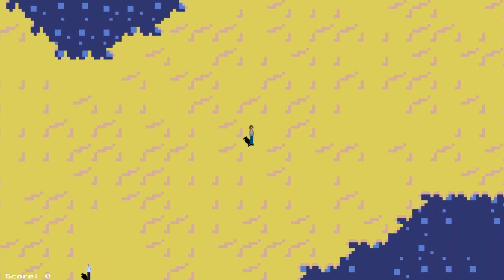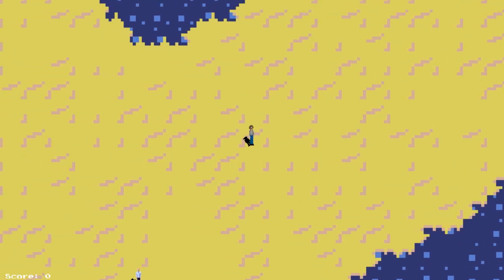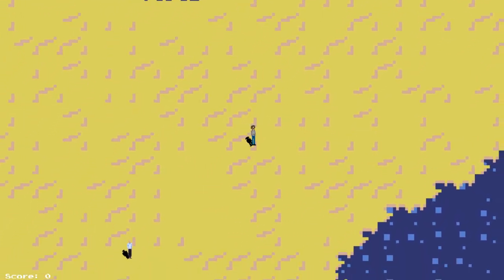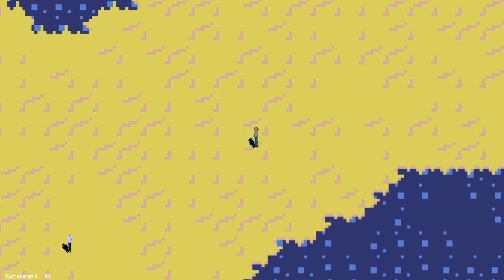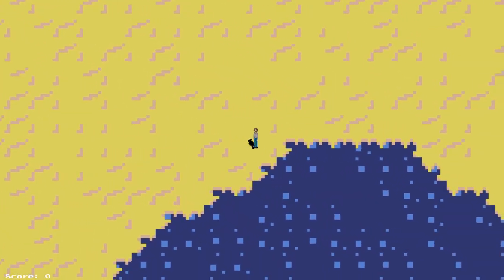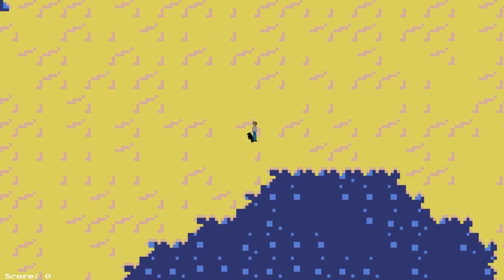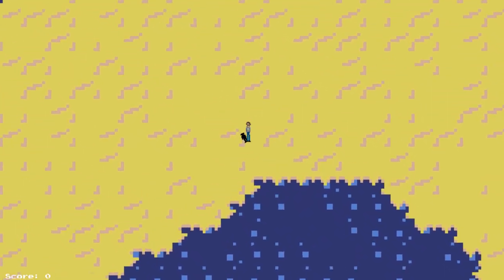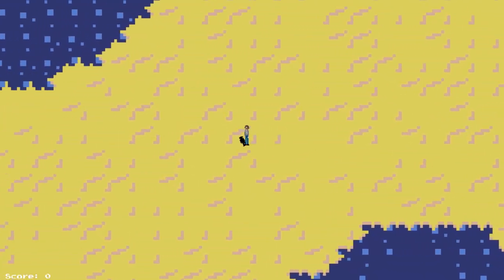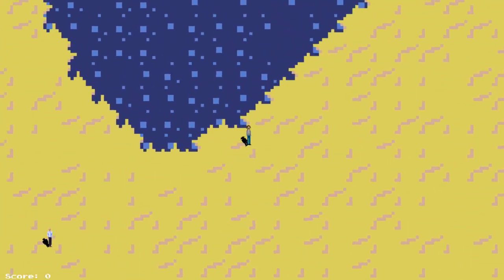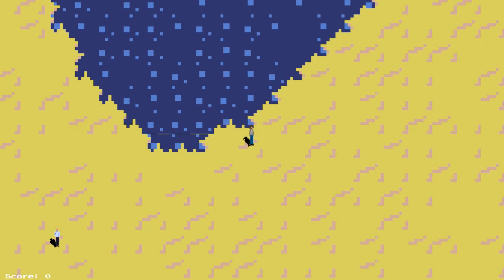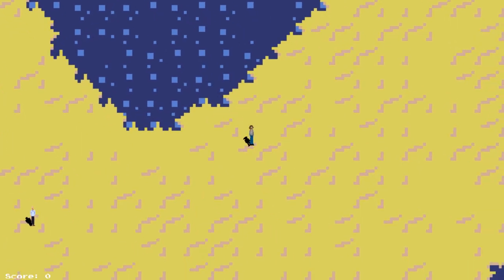He looks for a tile on the map and goes to the tile and stays there for a while, trying to find food or something. So the collision system keeps track of if it's the player bumping into something like this, or if it's an NPC bumping into some terrain. If the NPC bumps into the edge of the water, he's going to lose interest in whatever he's doing and try to do something else.